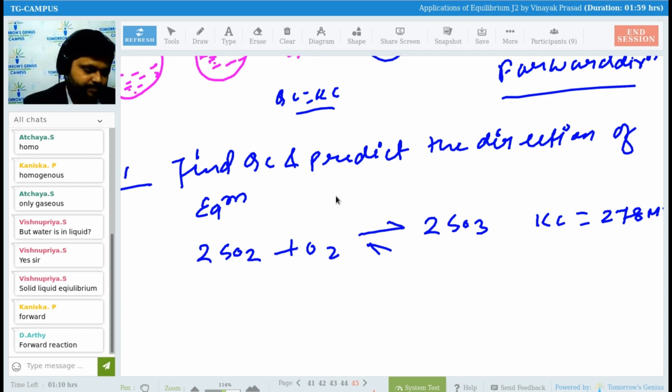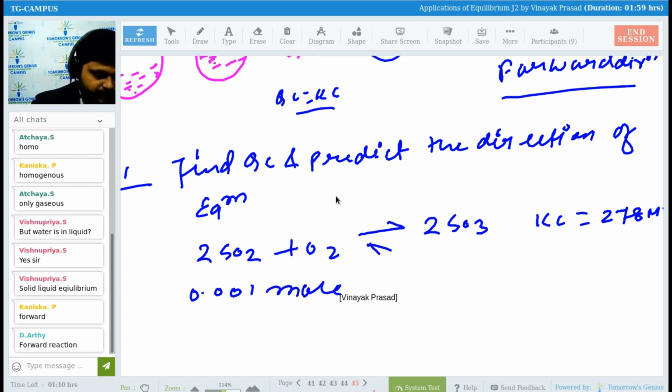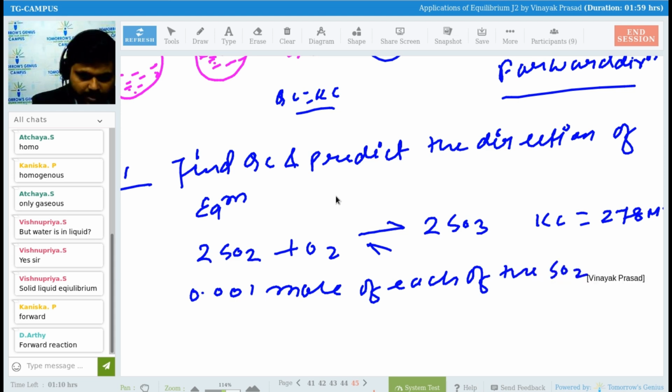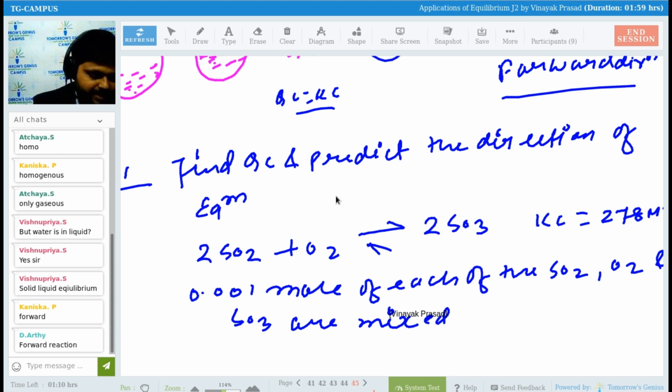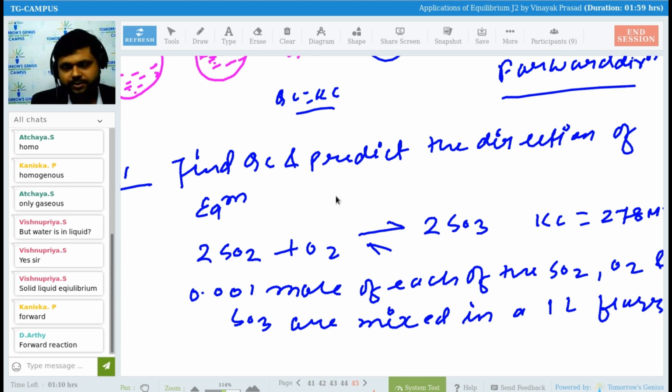One thing more, just a minute. 0.01 mole of each of the SO2, O2 and SO3 are mixed in a 1 liter flask. Try to find the answer of this question.